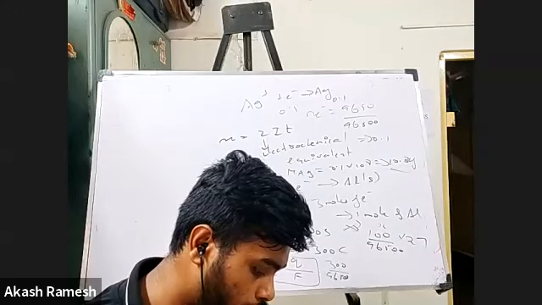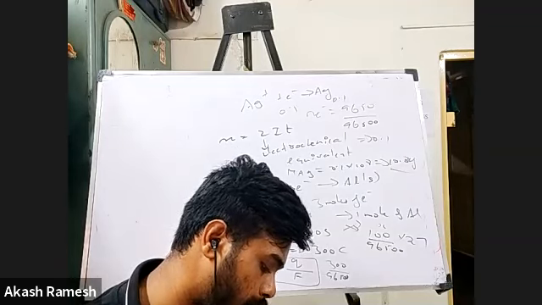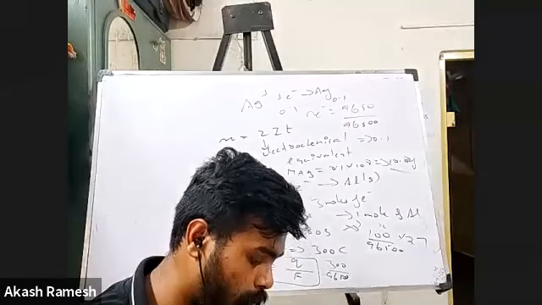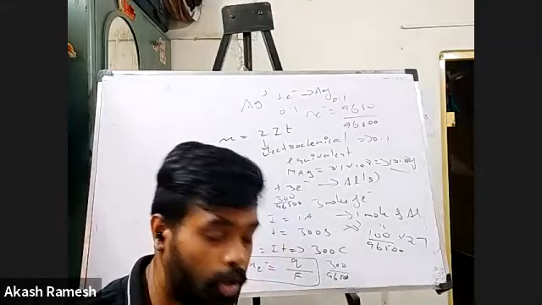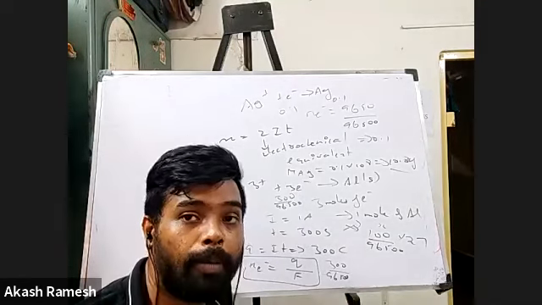Sir, can you repeat the first line of the question? So to an aqueous solution of copper sulfate, a current of 0.12 ampere was flown for 50 minutes. Right? Find the mass of copper deposited.